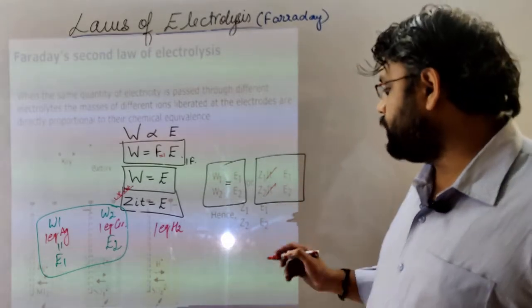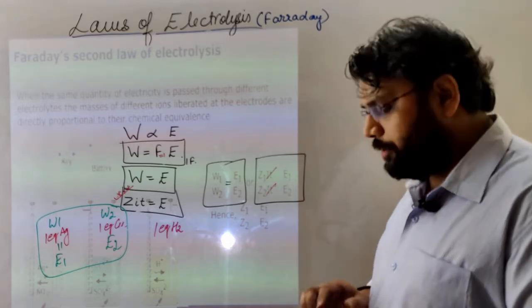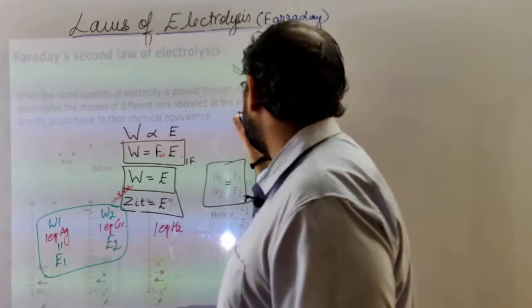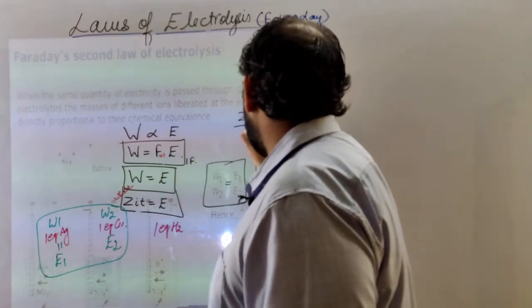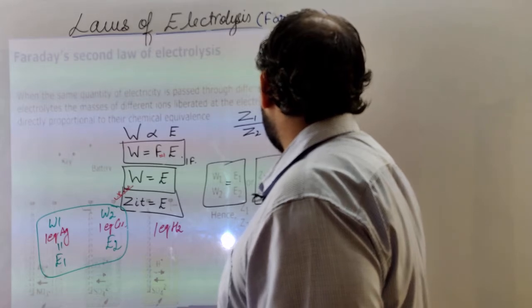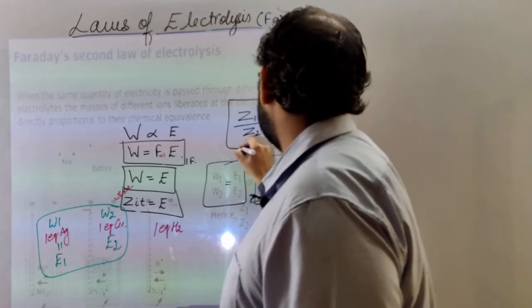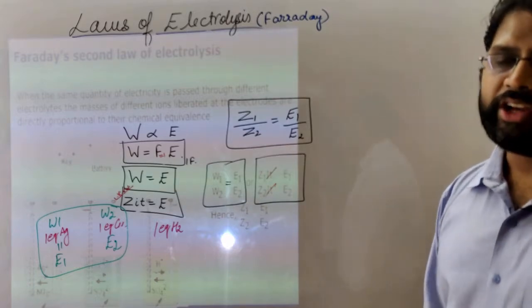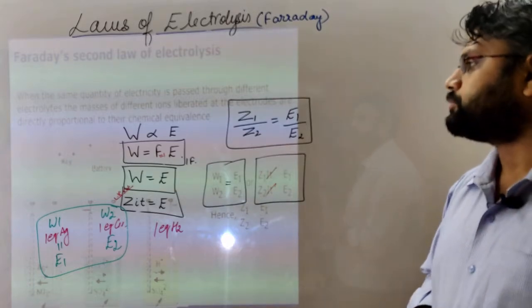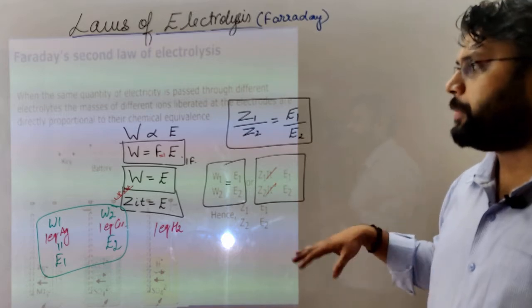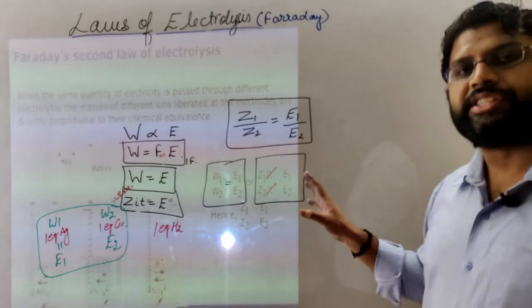So the final formula we get is Z1 upon Z2 equals E1 upon E2, which is to be used for solving numericals. So this is the first and second law combined, mathematically expressed.